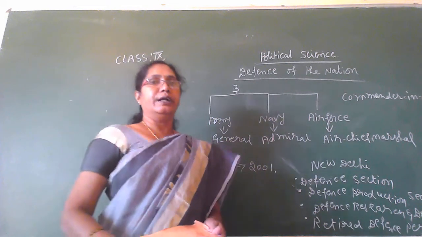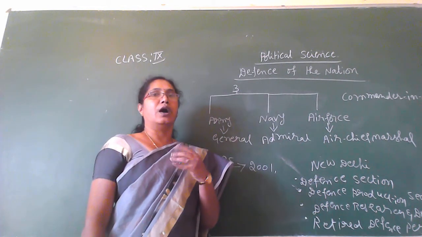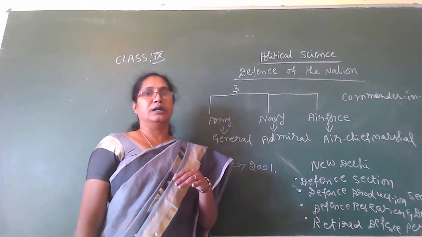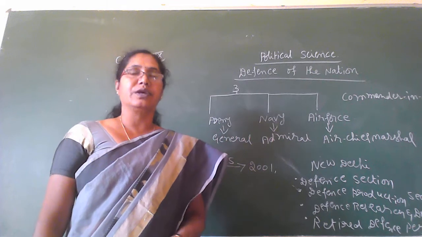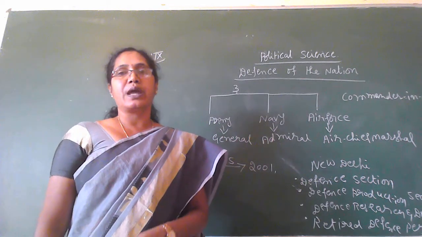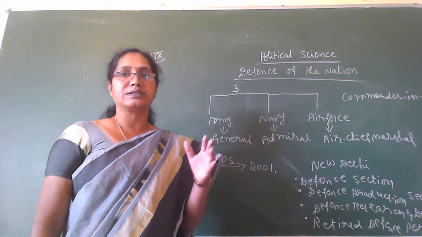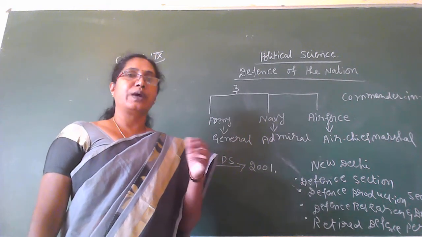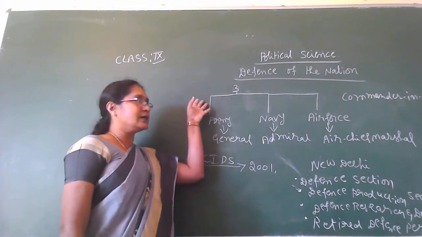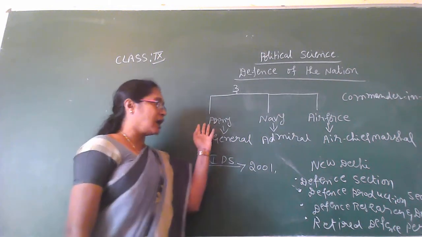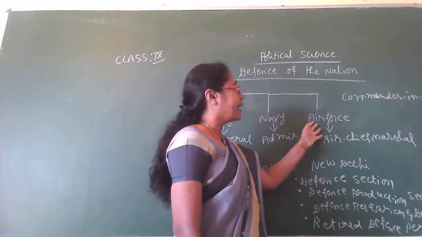Got it? India got independence in 1947. After so many struggles, sacrifices and protests, we got independence. That's why our main aim is to safeguard our country from external aggression. That's why we need a defense force. Our defense force has three wings. One is the army, the second is the navy, and the third is the air force.